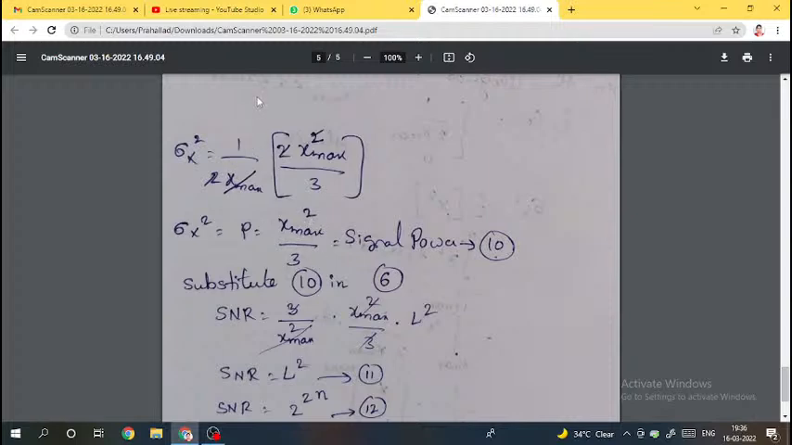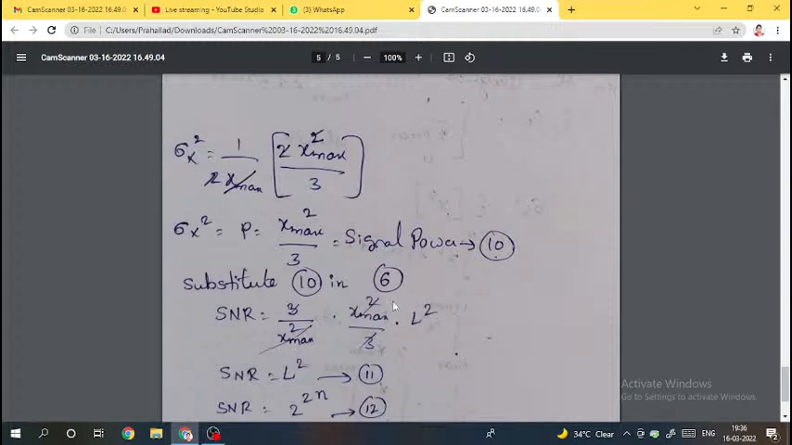Here sigma q square is the noise power, and sigma x square means signal power. Remember that point. P now becomes x max squared by 3. Why are we again using it in terms of x max? Because the main expression is in terms of x max. Substitute this in the main expression of the signal to noise ratio, that is 3 P L square divided by x max square.